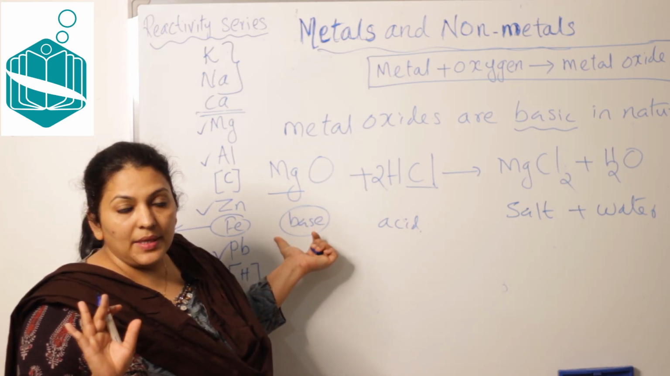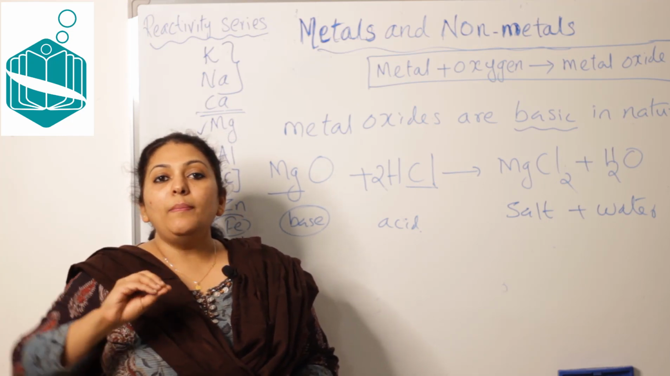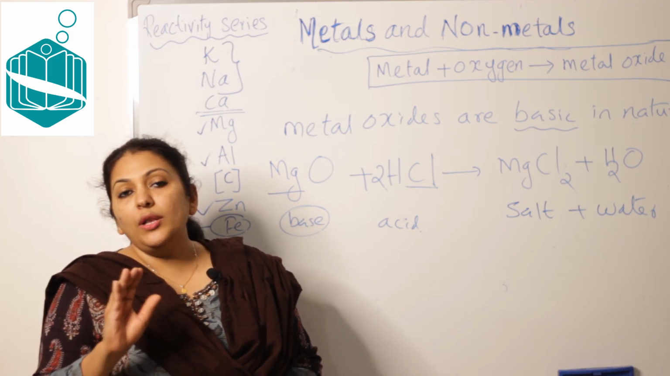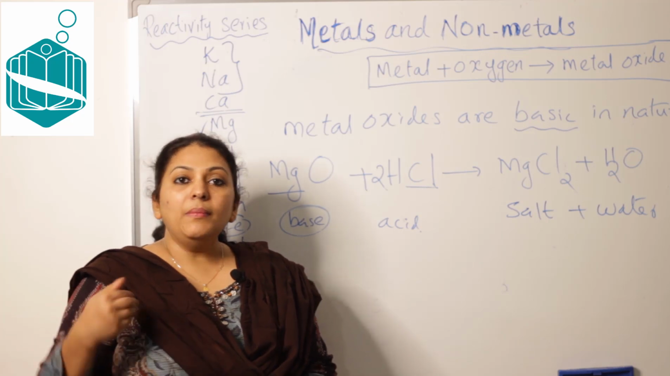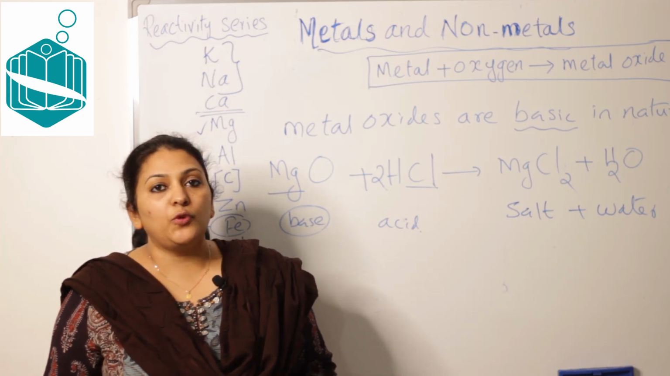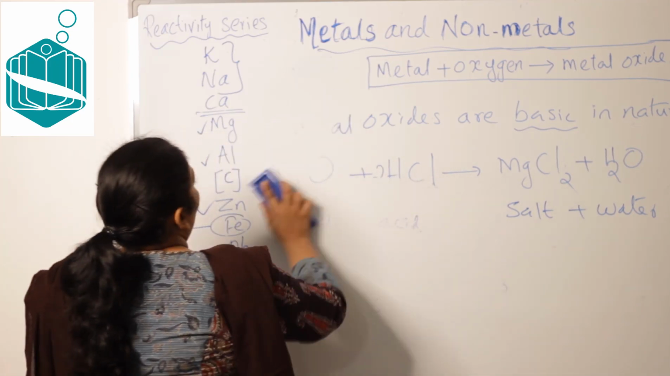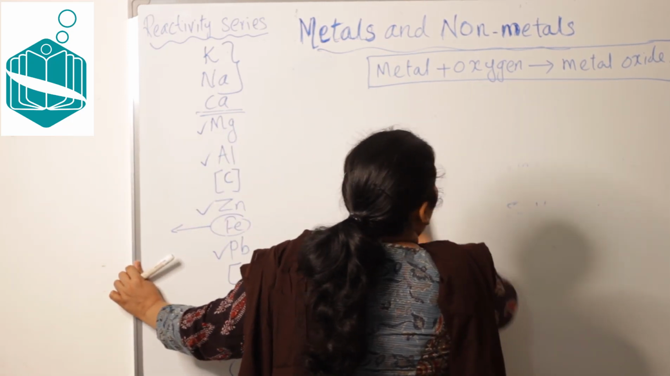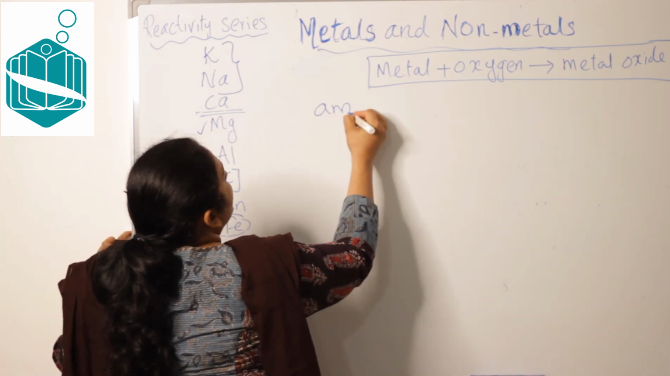Is that clear? Now, the statement that all metal oxides are basic in nature is not correct. All metal oxides are not basic in nature. Some are amphoteric in nature. What is amphoteric? We will see. Amphoteric is a new word for you. So, metal oxides can also be amphoteric oxides.